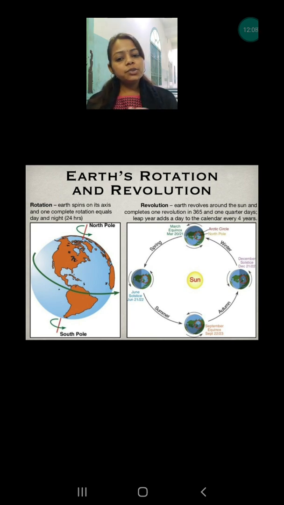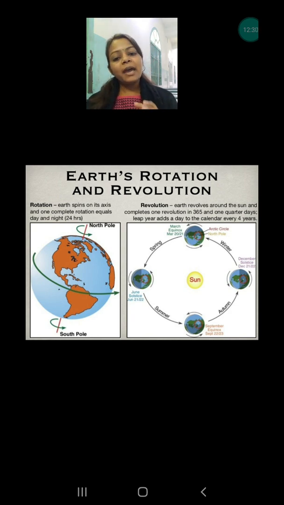Now it is rotating from west to east, and this is the reason why we have day and night. Whenever the earth is facing the sun and the sunlight is falling on a part of the surface of the earth, that part has day and the other part has night.